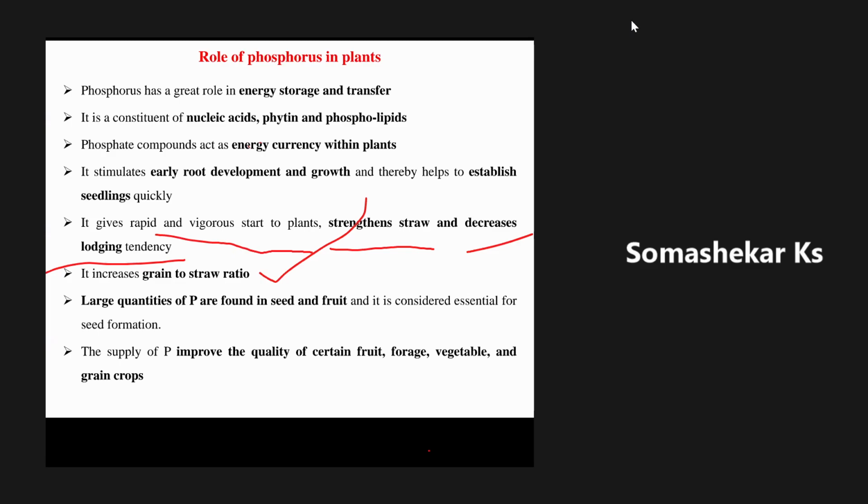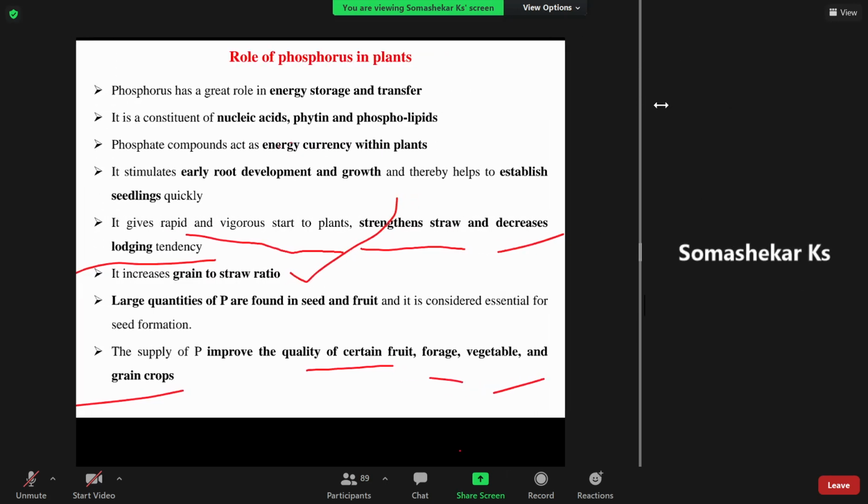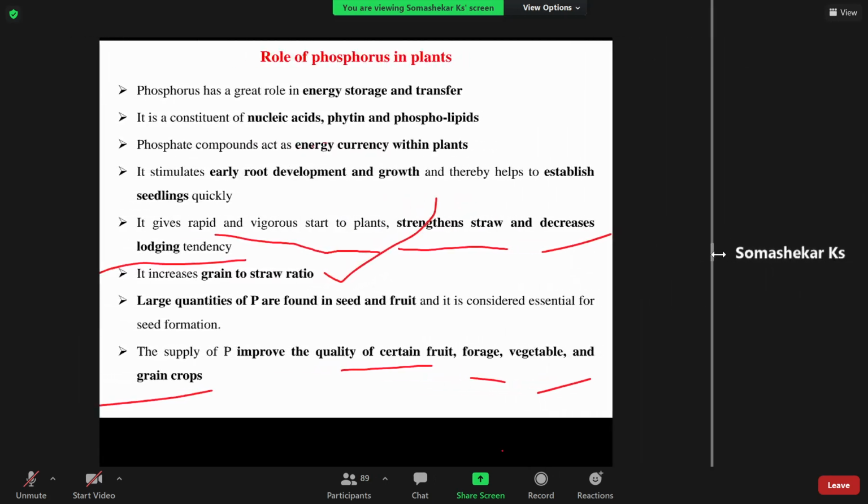For complete, 100% development of the seed, phosphorus is very, very important. Then another is that the supply of phosphorus improves the quality of certain fruit, forage, vegetable and grain crops. It also acts as a quality nutrient element.